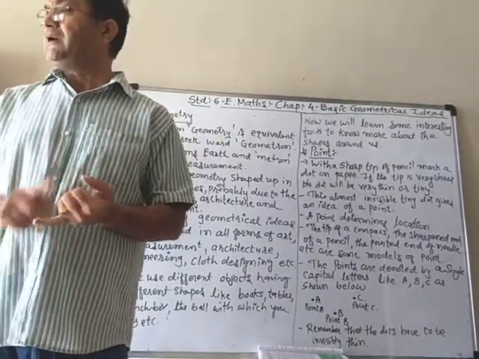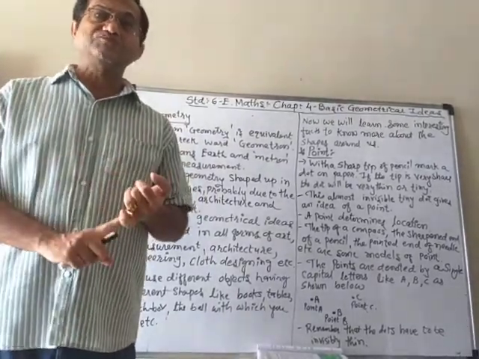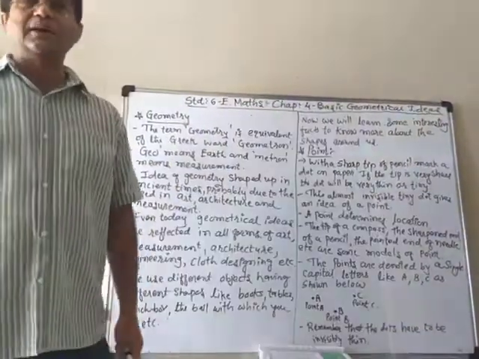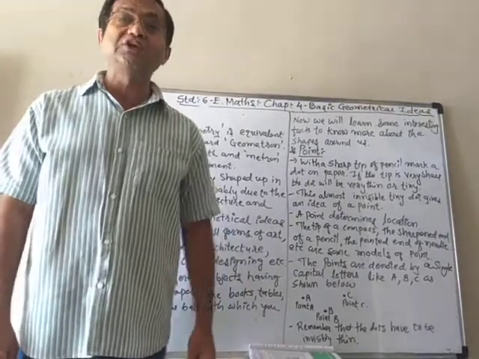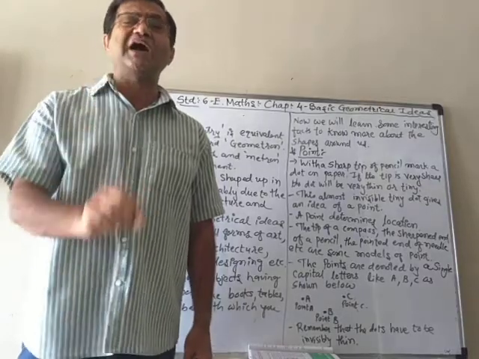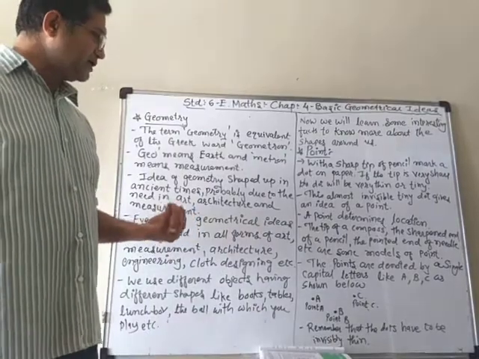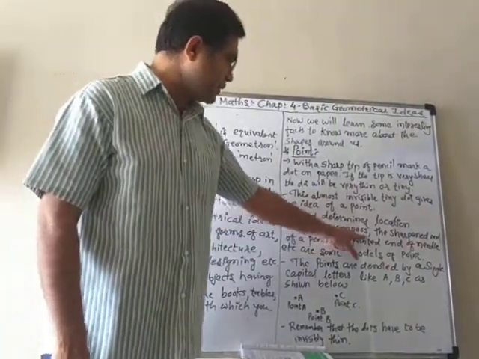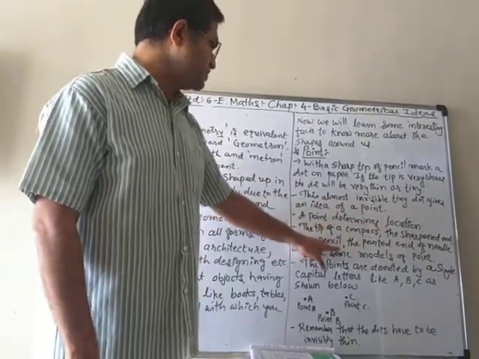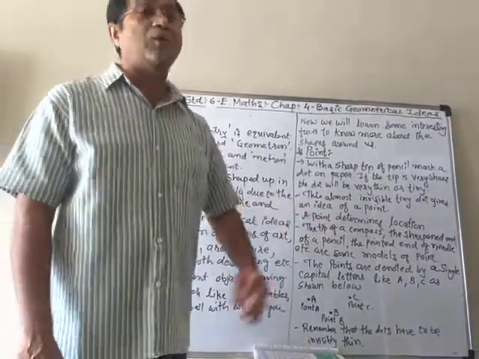Then the tip of a needle that is used for sewing. If you make a hole in a paper with that, you won't even notice it, because it is a very, very tiny dot. So it represents the model. Similarly, what is the other thing? The tip of a compass, the sharp pointed end of a pencil, the pointed end of a needle, etc. are some models of a point.